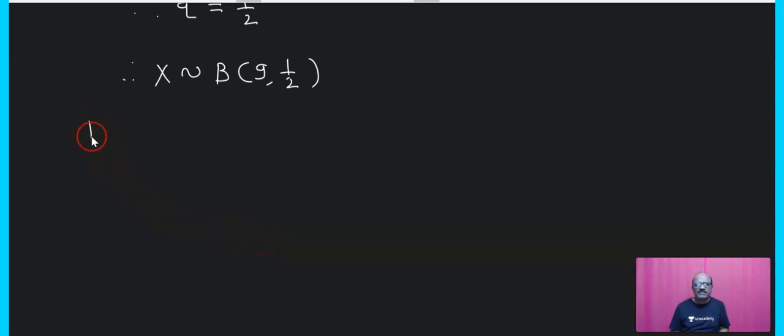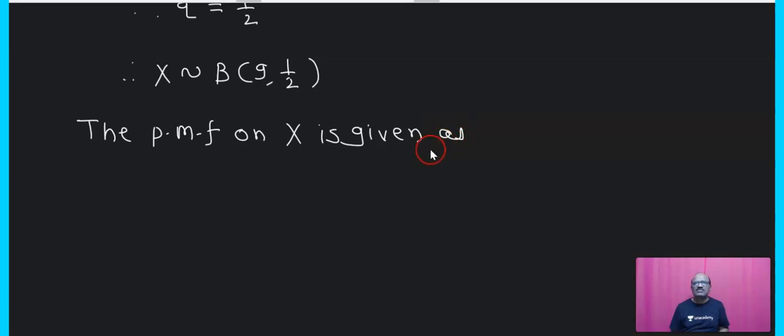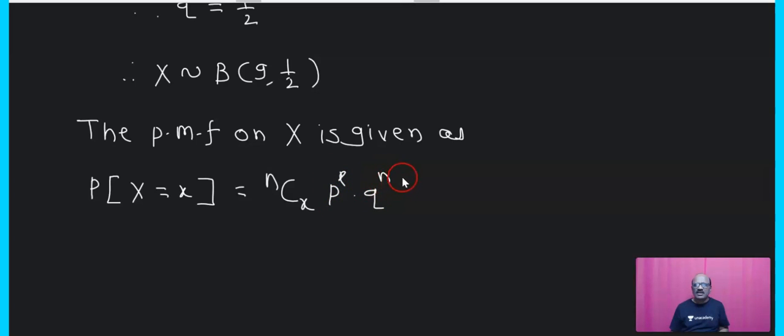The PMF, the probability mass function, on capital X is given as P of capital X is equal to small x is equal to nCx, p to the power x into q to the power n minus x. That is the P of X.